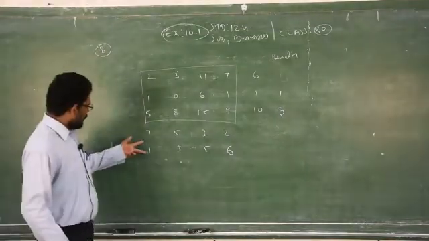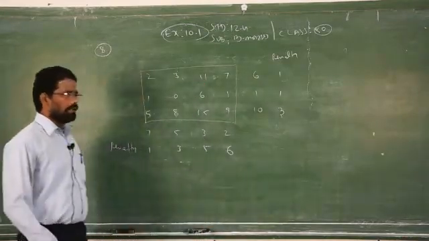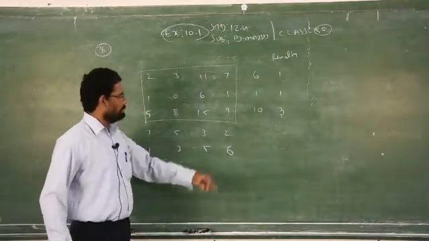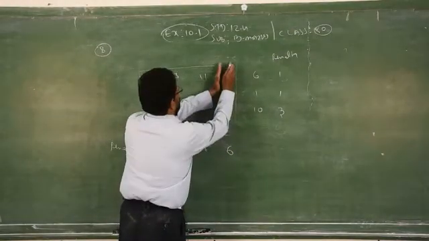Now you have to see the penalties: 1, 3, 5, 6, and 1, 1, 3. Out of these penalties, which one is the maximum? 6 is the maximum. Then you have to see which column the 6 comes under: the fourth column.